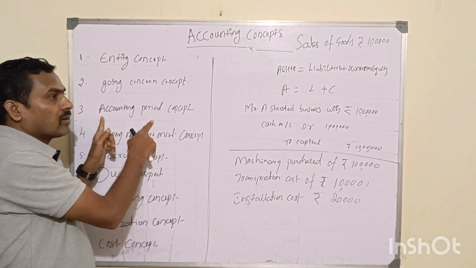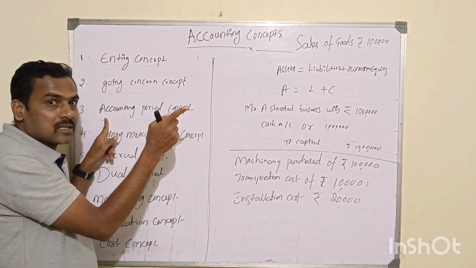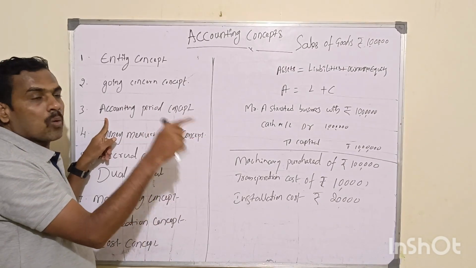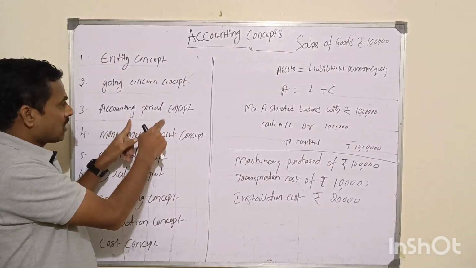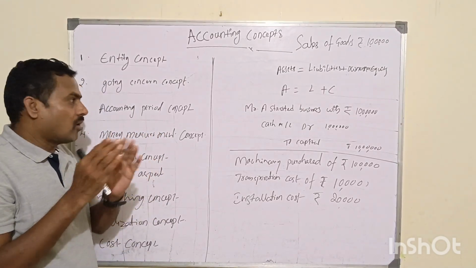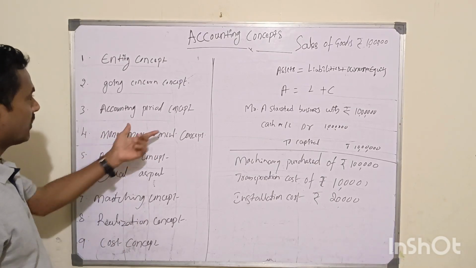So based on that, the government, shareholders, stakeholders, or public of the company will see the business result, which the company establishes. It can be quarterly, half yearly, or yearly. That is the accounting period concept.